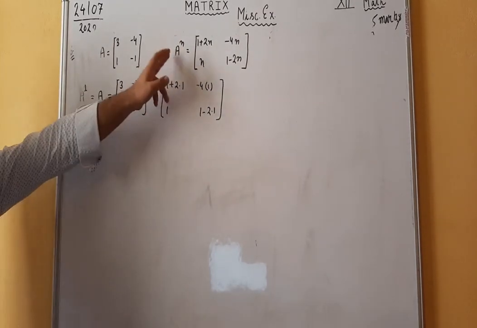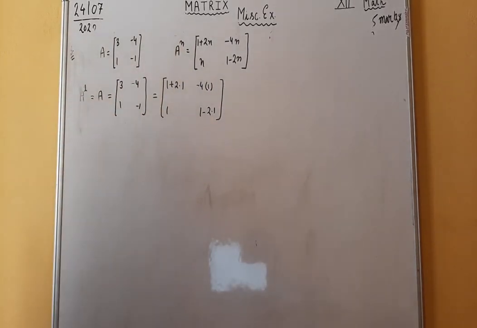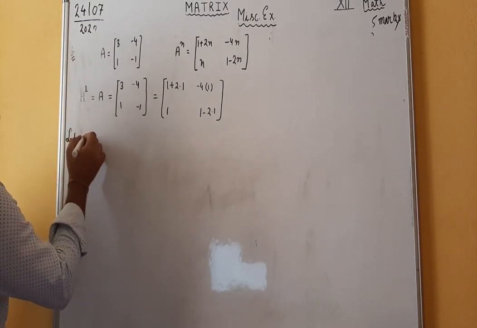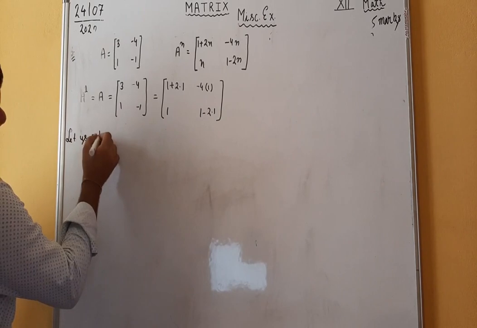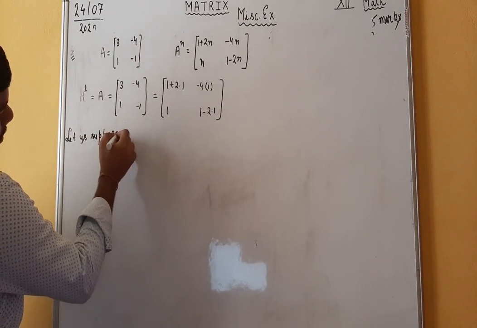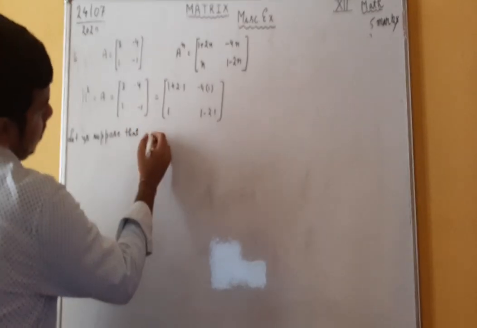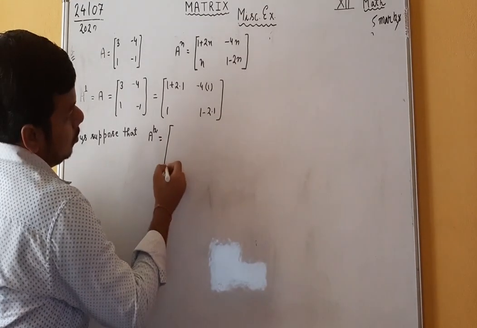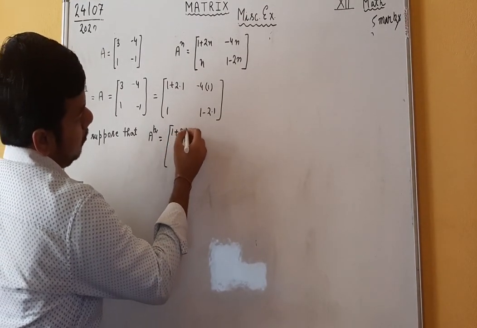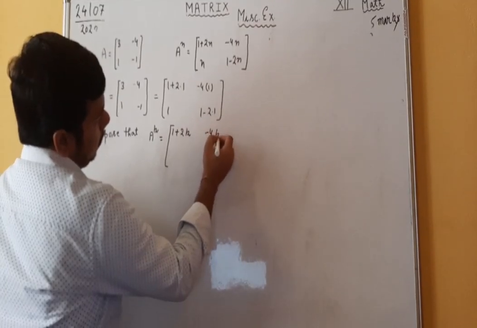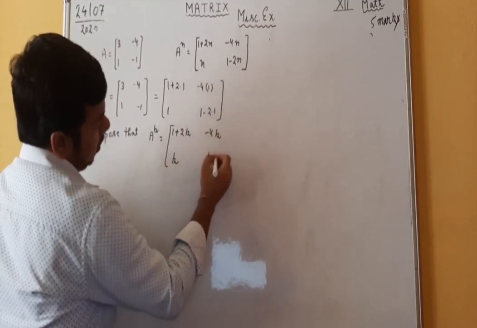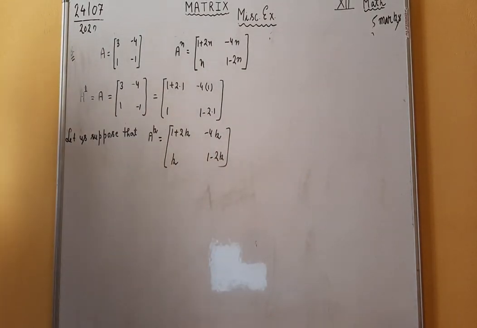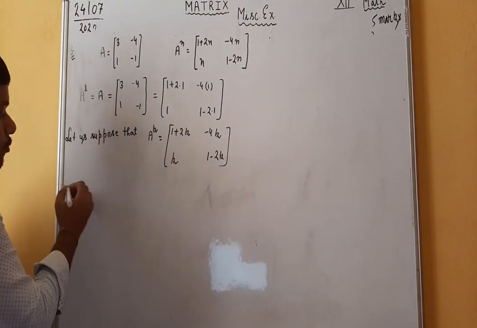This means the result is true for n is equal to 1. See the difference between this and this. The value of n is 1. Simple. Okay, now let us suppose that the result is true for n is equal to k. Means A raised to the power k is equal to the matrix 1 plus 2k, minus 4k, k, 1 minus 2k. Now we will prove that the result is true for n is equal to k plus 1.